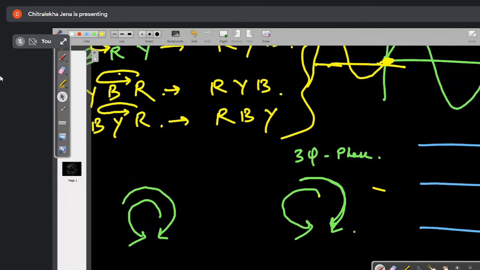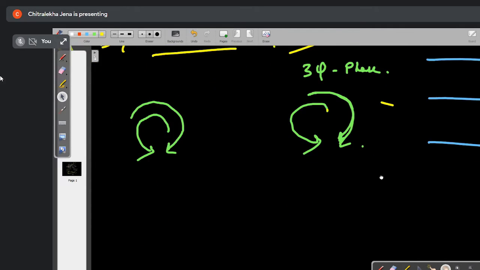Any one you change. It's not that I have ten, any two you change. I have told you any combination you do, that will be another phase sequence. Am I clear to all of you now? Is the fundamental clear? So when you have a three-phase motor, if in your home also you are having a three-phase motor, you can check by interchanging the terminals, you will see that the motor is rotating in the reverse direction, right? So you are having two phase sequences. Clear to all of you? Very good.